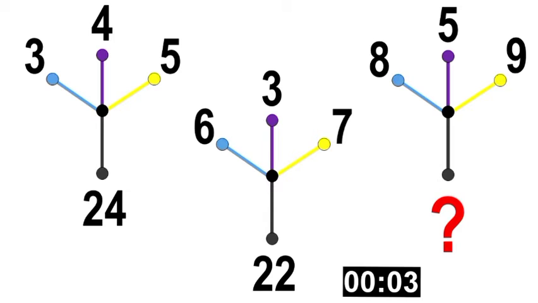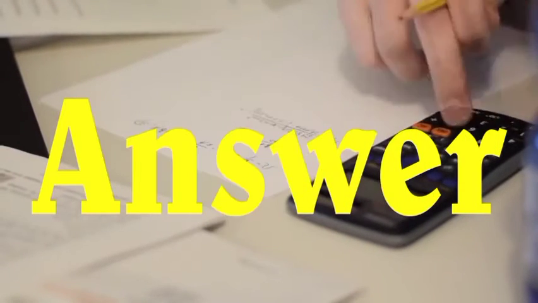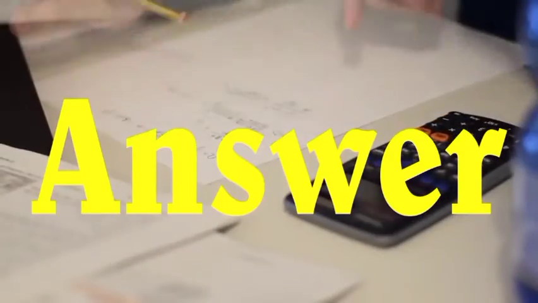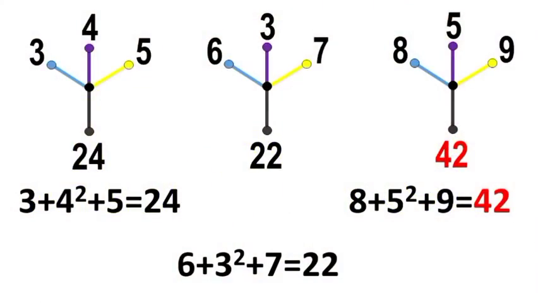3, 4, 5: 3 plus 4 square plus 5, which is equal to 24. 6 plus 3 square plus 7, which is equal to 22. Now I am going to apply the same trick here. 8 plus 5 square plus 9, which is 42.